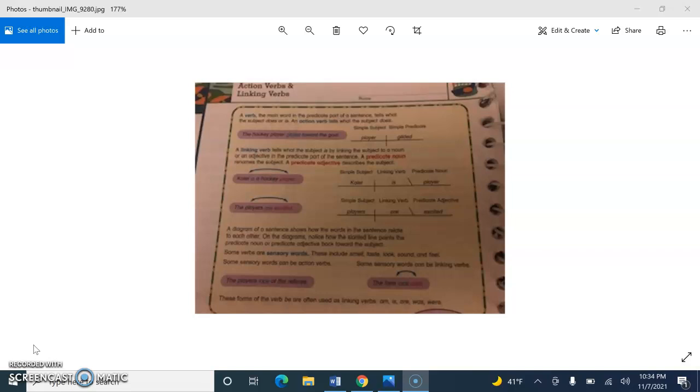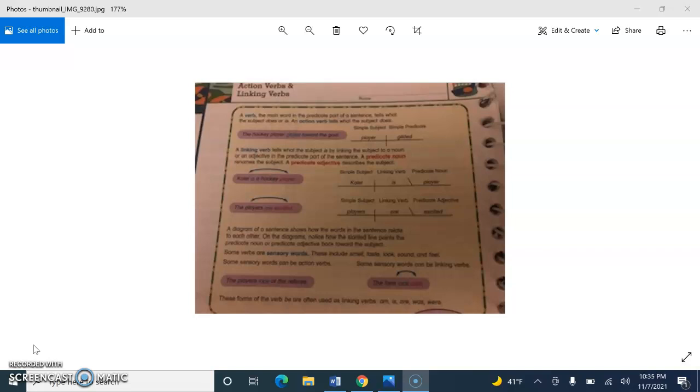So, who or what is this sentence about? It's about team. So, underline team once. Then, what is the team doing? Well, the team is having 6 players, so it's showing possession. So, it's an action verb. So, underline has twice. Okay? So, when you come down to the diagram, you should have team on the subject side of the dividing line, and you should have has on the verb side. Team has. All right, let's try number 8.